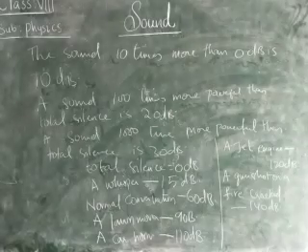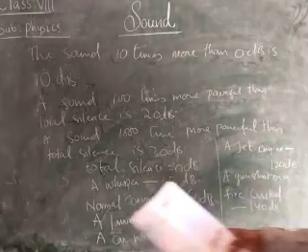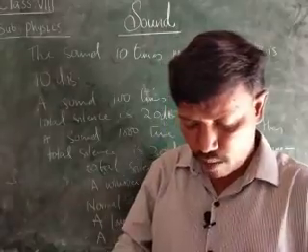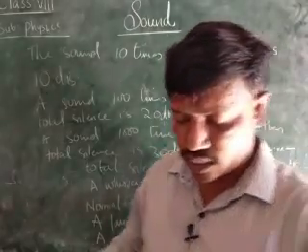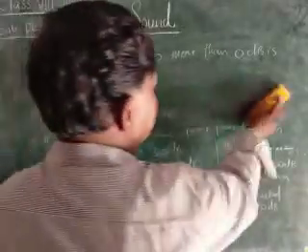Okay, children, here he is asking some more questions, that is, problems. From the above data, compute the following. How many times is a car horn more powerful than a normal conversation?